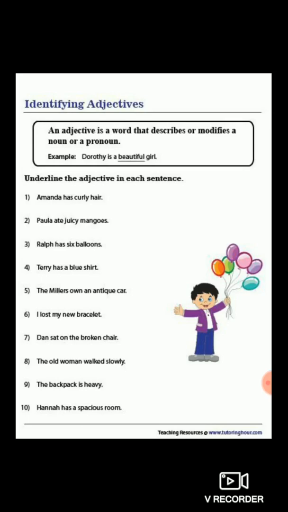Now I am sending you all this definition through WhatsApp, and you are supposed to write it in your English notebook. Whereas a few questions are given in your combined book based on types of adjective, that also I am sending you through WhatsApp. Kindly complete your combined book and your English notebook in good handwriting.